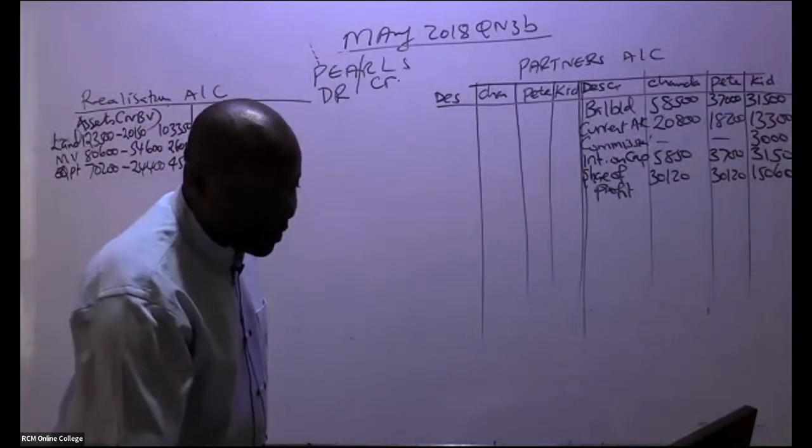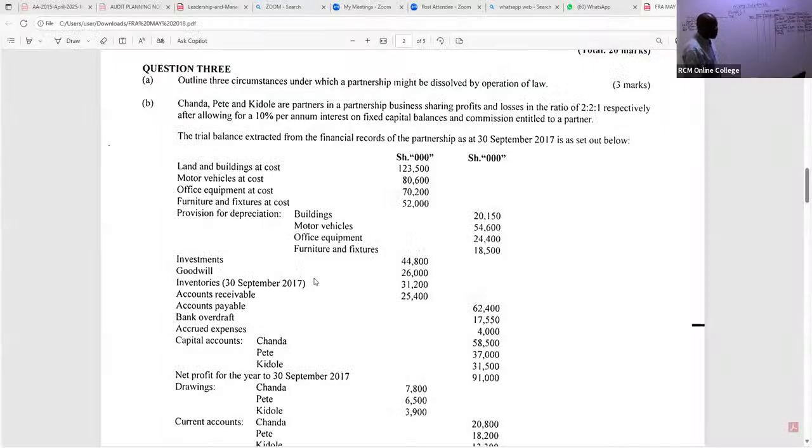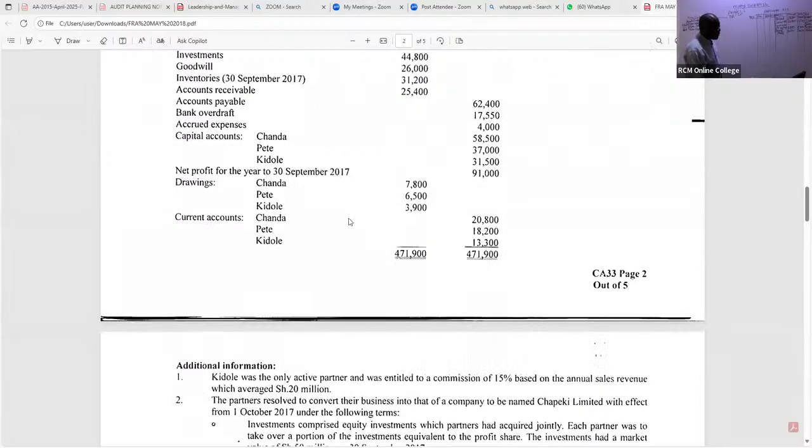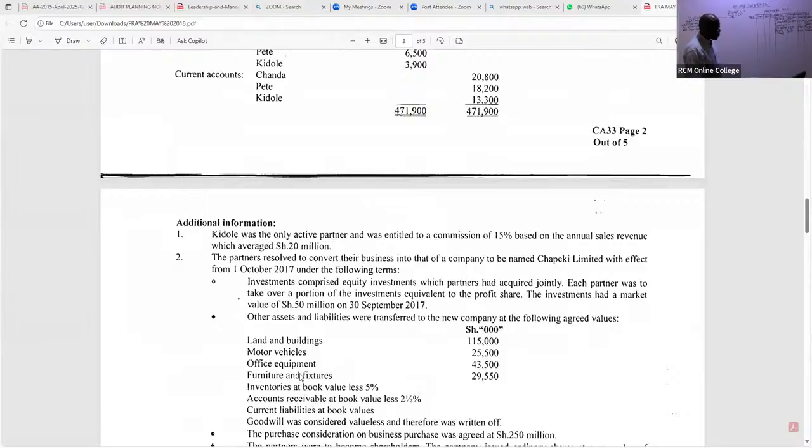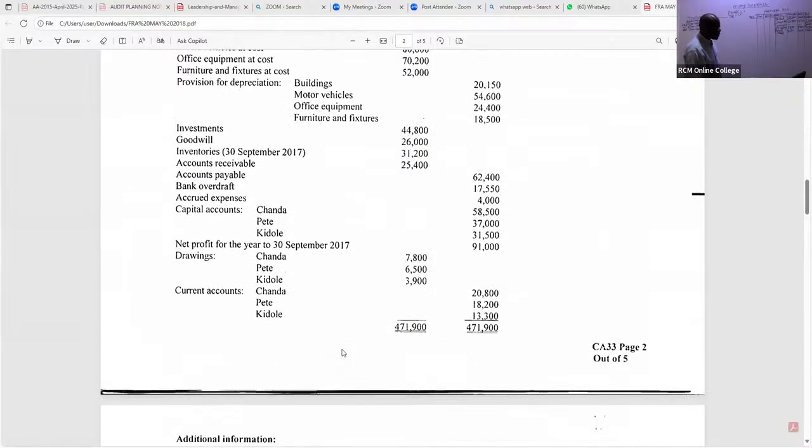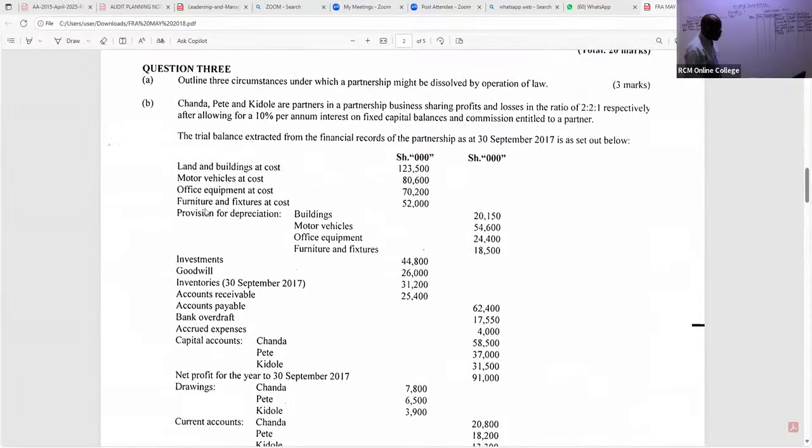All assets, we are debiting them at their net book value. So the next one is what we are calling furniture and fixtures. This furniture and fixtures was basically taken up by the new company. So furniture and fixtures go back to the net book value. It is 52,000. So we have here furniture.